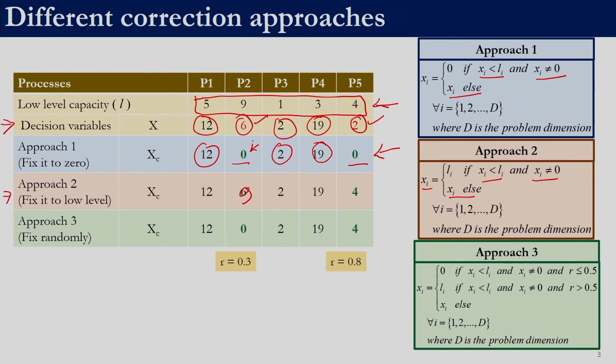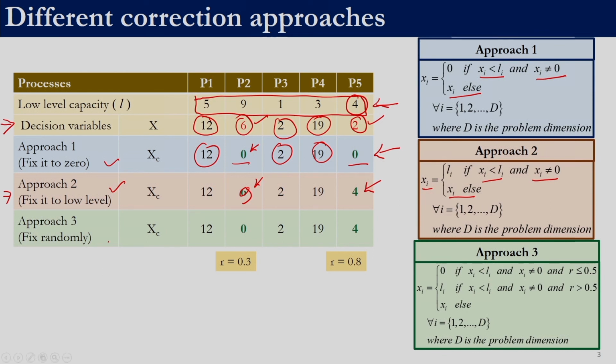Previously, in the first approach we converted it to 0, here we will convert it into 9. Whereas for the fifth variable, the value that we get from the meta-heuristic technique is 2, but the L value is 4. So here we fix it to 4. So this is another approach. We can employ either this approach or that approach.